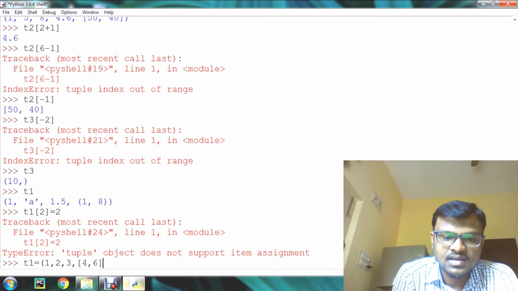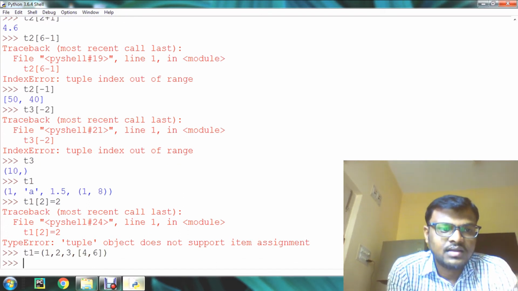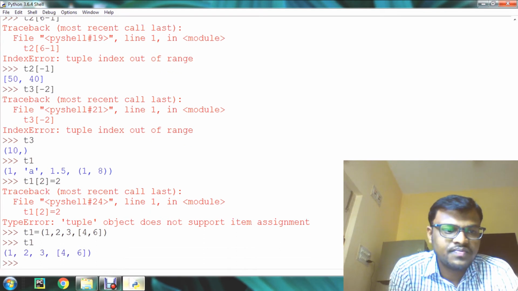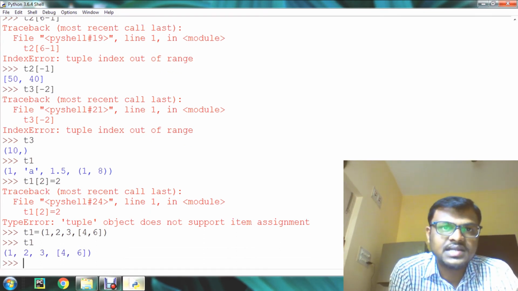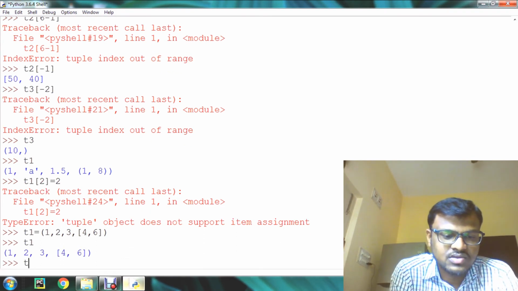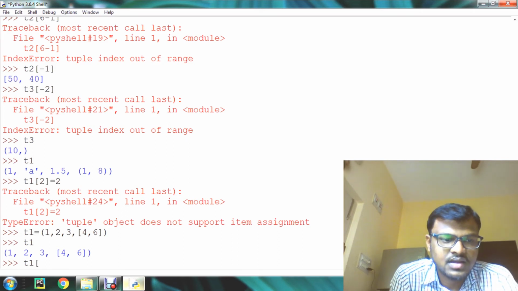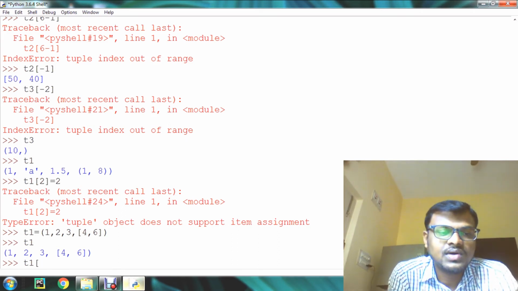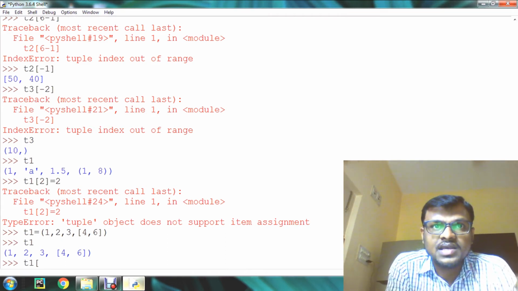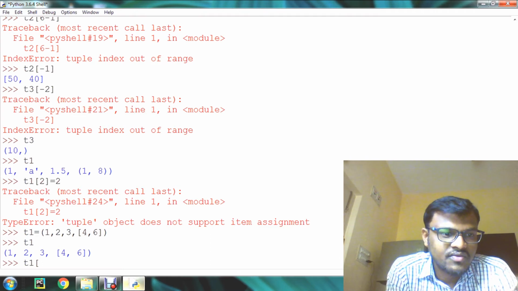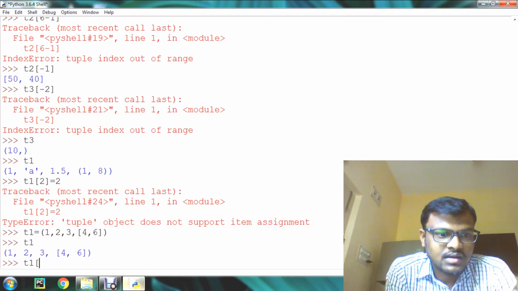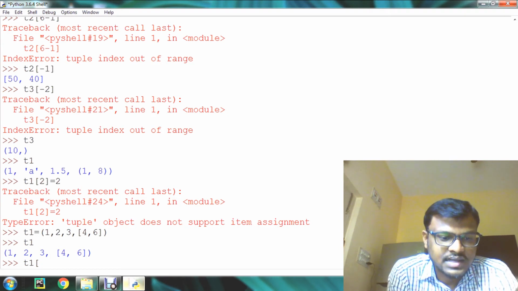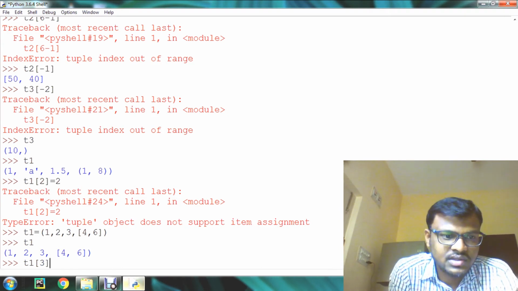Now if I want to change the element of the list, we can use t1 with a double index, like nested type. First we have to point out the list inside the tuple, for that the index value is 3.